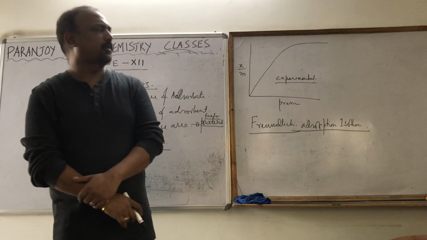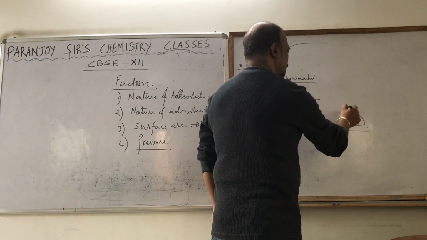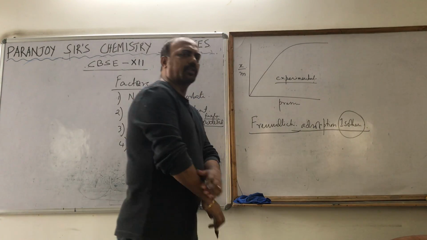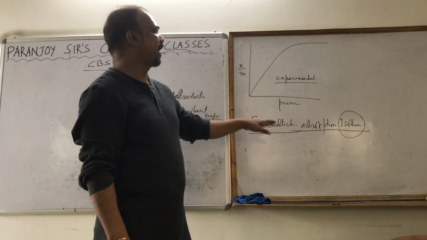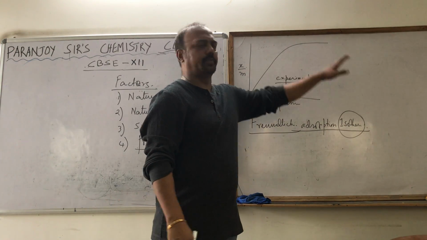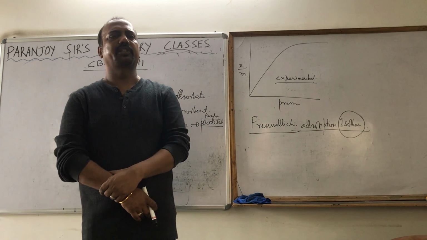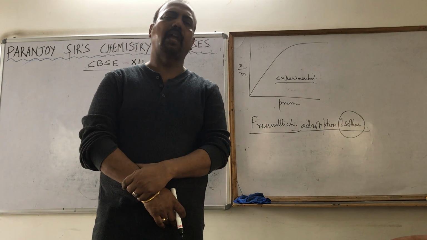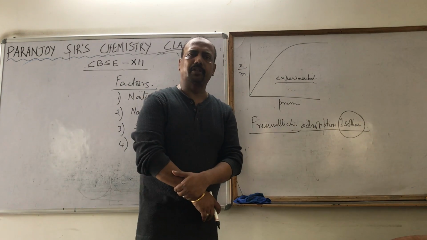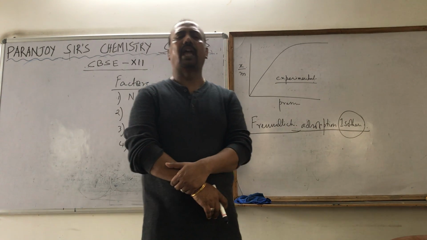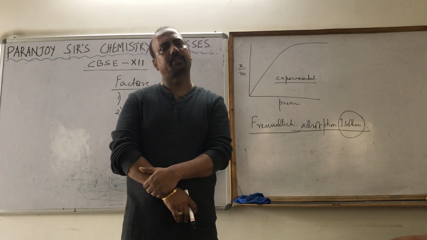What is the Freundlich adsorption isotherm? Before that, I must first understand what an isotherm is. By this theory, they tried to explain the relationship between x by m and p. But why isotherm? Because they tried to do it at a constant temperature.